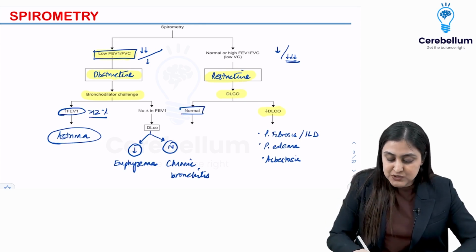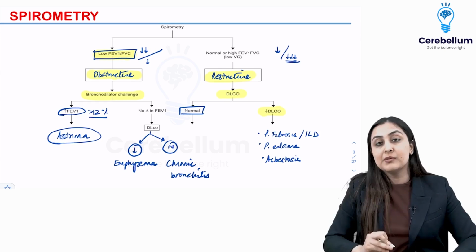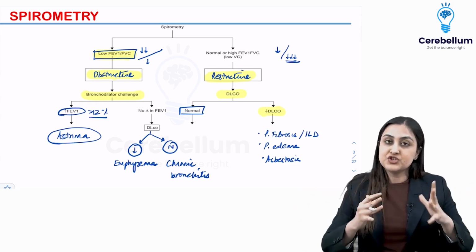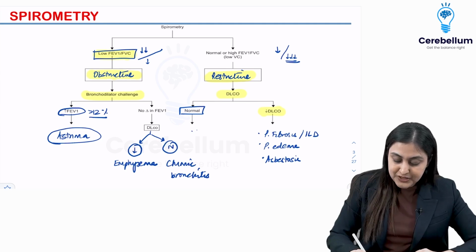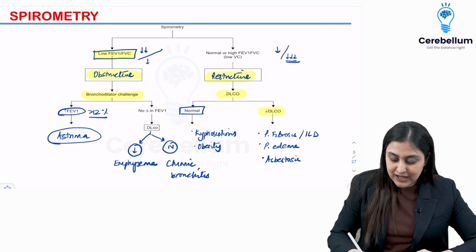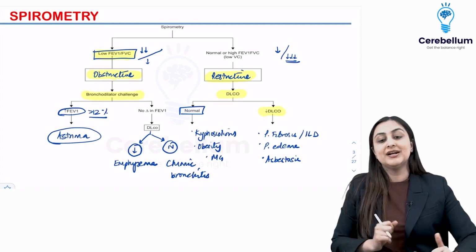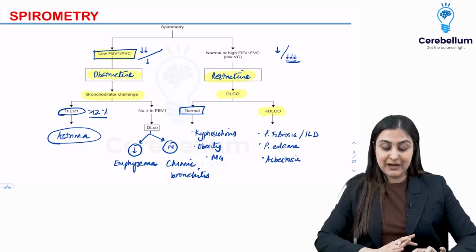If DLCO is normal, very, very important. If it's a restrictive lung disease with normal DLCO, it means that the restriction is from outside. It is from the chest wall. So here you want to rule out chest wall disorders. So there could be kyphoscoliosis, there could be morbid obesity here, or you could have myasthenia gravis, so any sort of neuromuscular disorder. Alright, so this is a very, very important approach to spirometry.